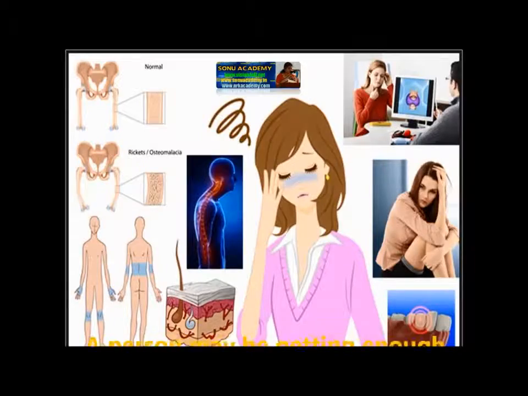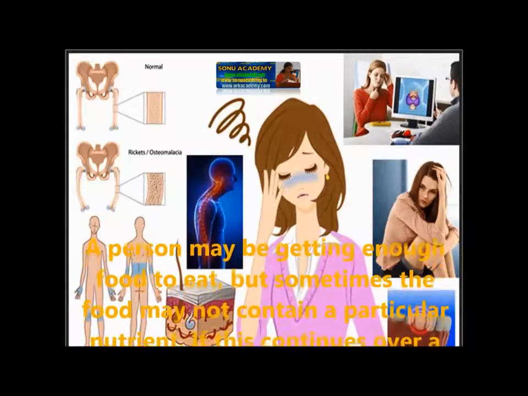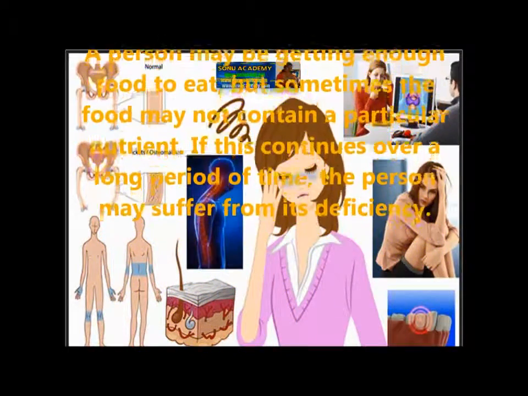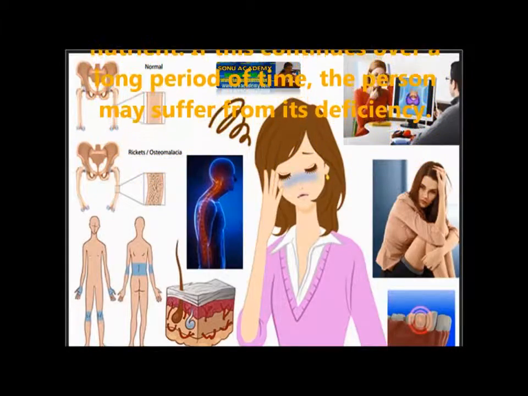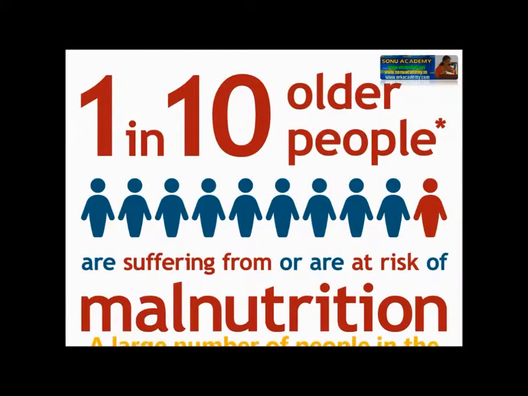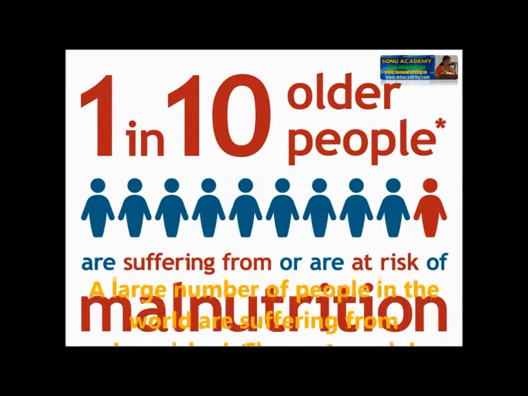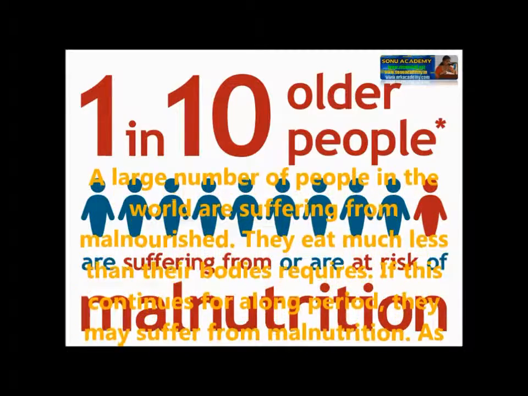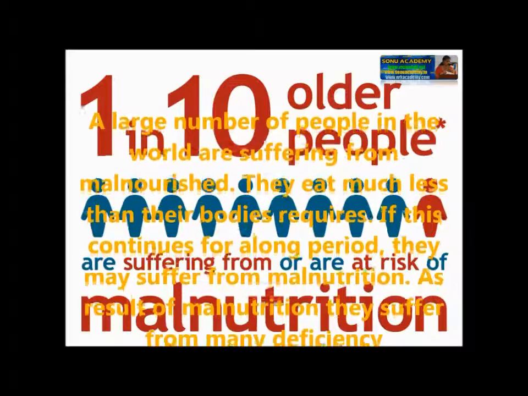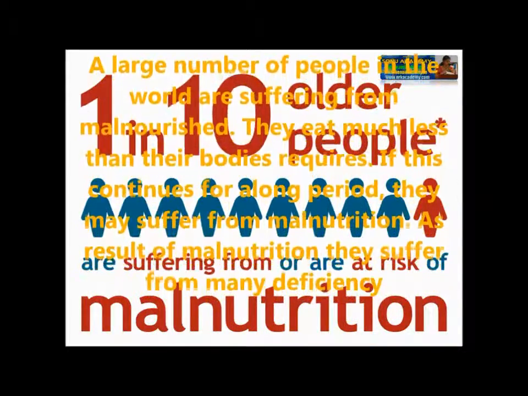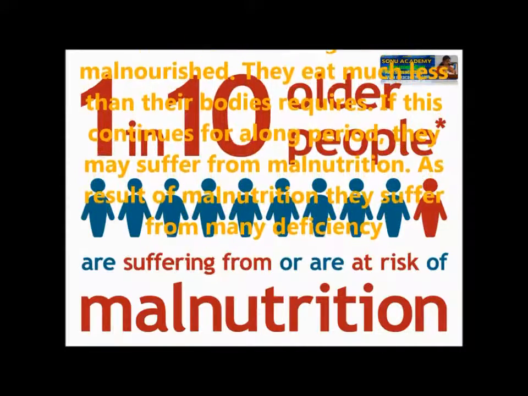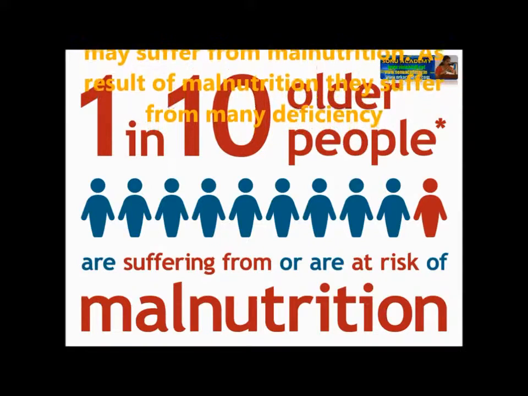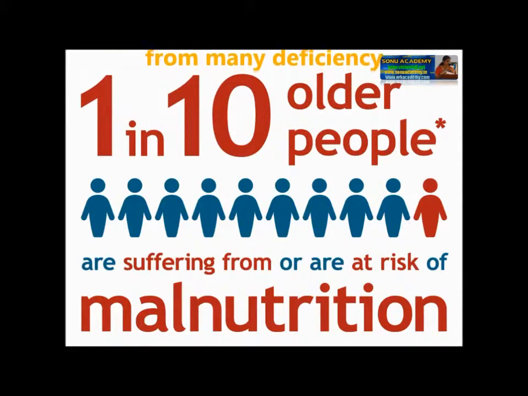Deficiency diseases. A person may be getting enough food to eat, but sometimes the food may not contain a particular nutrient, and this continues for a long period of time. The person may suffer from its deficiency. Yes, a large number of people in the world are suffering from malnutrition. They eat less amount of nutrients than their body requires. If this continues for a long period, they may suffer from malnutrition. As a result of malnutrition, these people or children may suffer from many deficiency diseases.